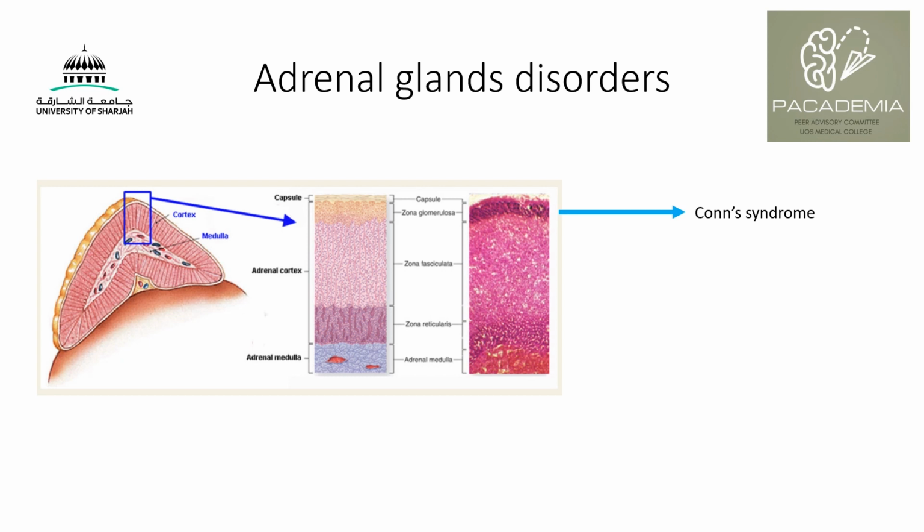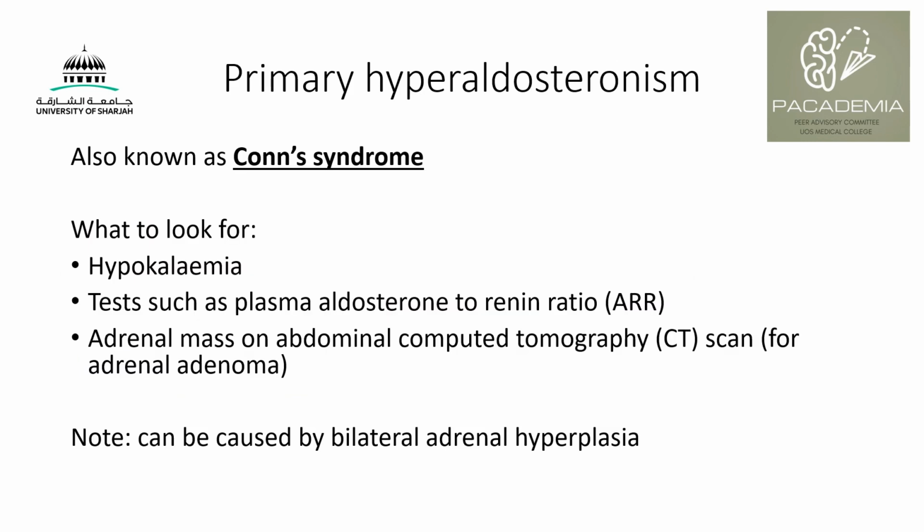If we have too much secretion of corticosteroids from the zona fasciculata, then we call it Cushing syndrome. If you have increased secretion of catecholamines from the adrenal medulla, which includes epinephrine and norepinephrine, we call it pheochromocytoma. We're going to talk about three of these now. Conn syndrome is also known as primary hyperaldosteronism, because secondary hyperaldosteronism also occurs. But for today's talk, we'll talk about Conn syndrome.